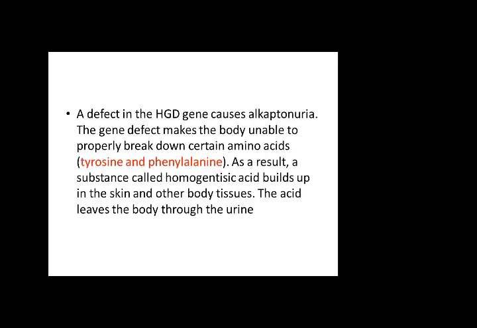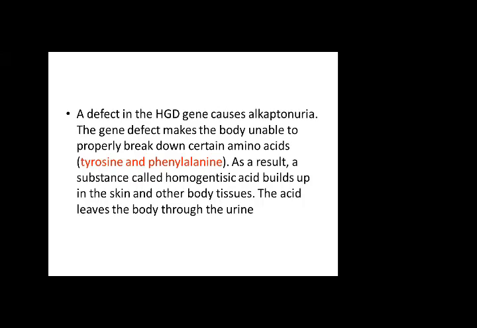The defect is due to the gene HGD. This is the name of the gene, and it stands for homogentisic acid.